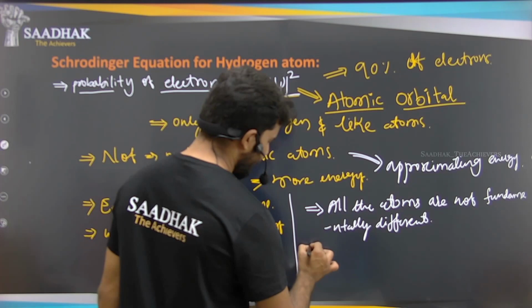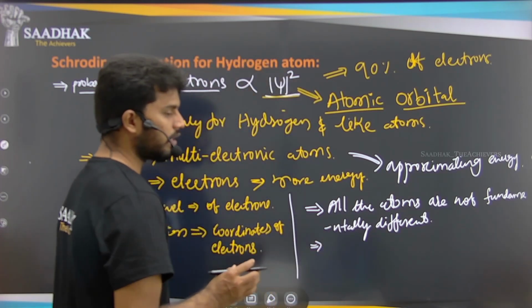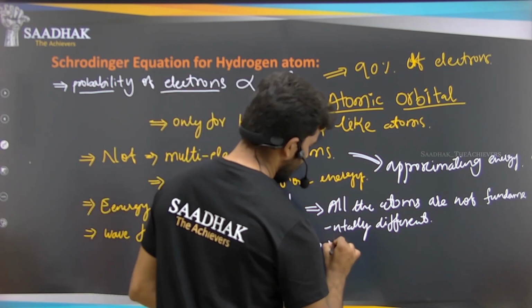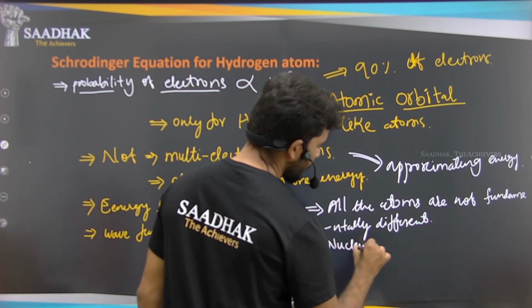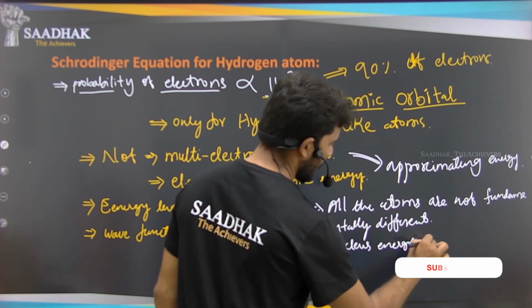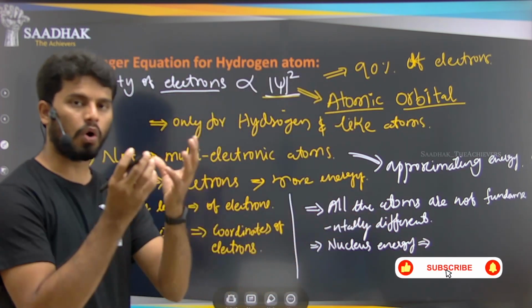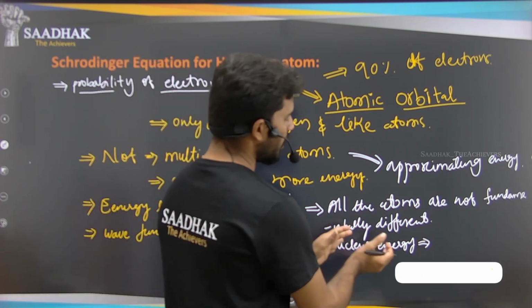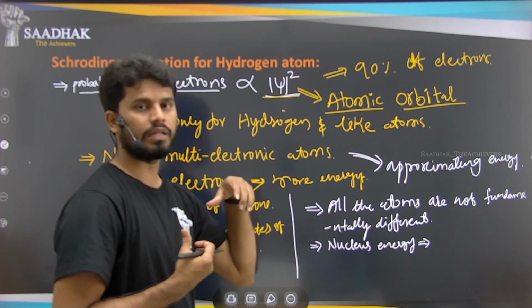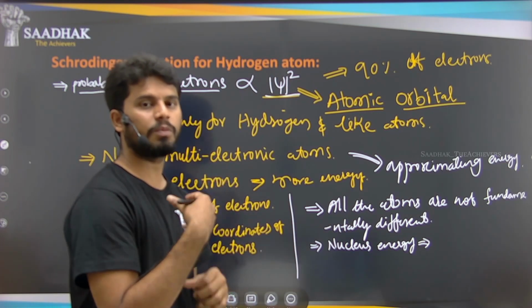They are just different in the energy of the nucleus. Because of the nucleus energy, what happens? These atoms get contracted, because the nucleus will have more energy as the atomic number increases, right, as the number of neutrons and protons increases.